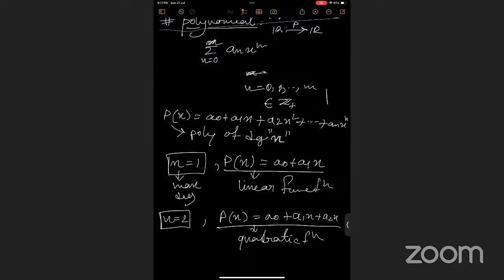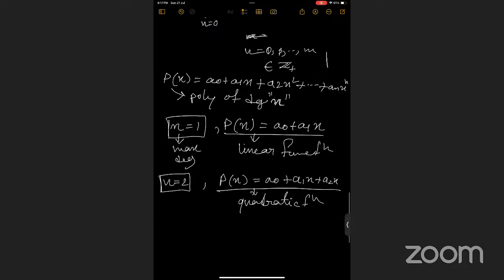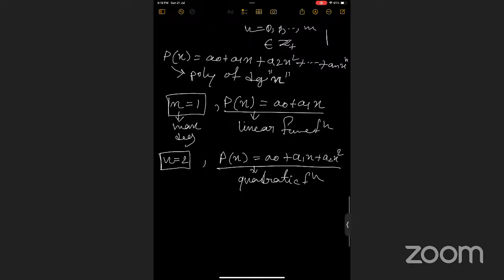So, Ma'am, it should be a2x square, right? Yes, yeah, ma'am. Thank you. So, now you know what is the linear function, what is a general polynomial of degree n, and what is a quadratic function, right? Yes. Also, you know about this type of function.